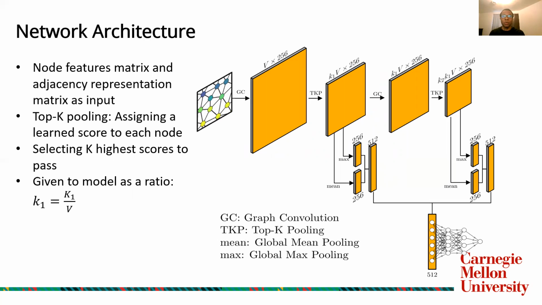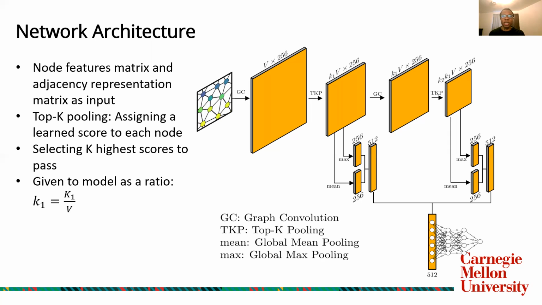We also implement top K pooling, which is another technique to improve the performance of our network by implementing something analogous to dropout, where you have a learned score assigned to each vertex, and the top K vertices based on the learned score are taken and propagated to the next layer in our model. This reduces the computational expense of running this model, and it also improves accuracy by implementing an analog to dropout as we would find in a traditional multi-layer perceptron network.